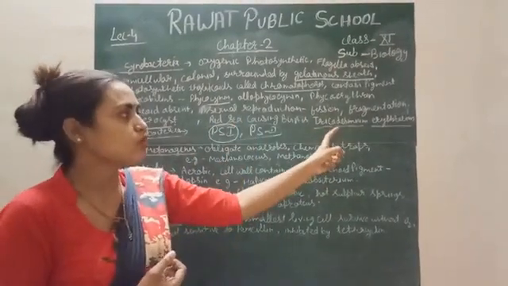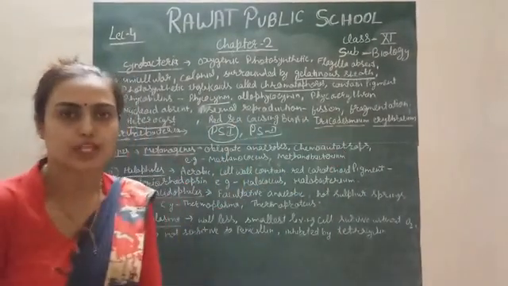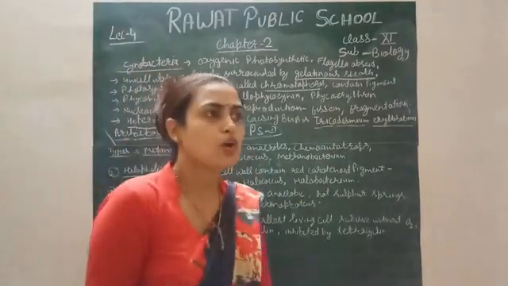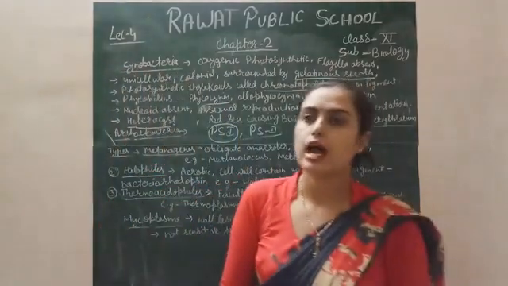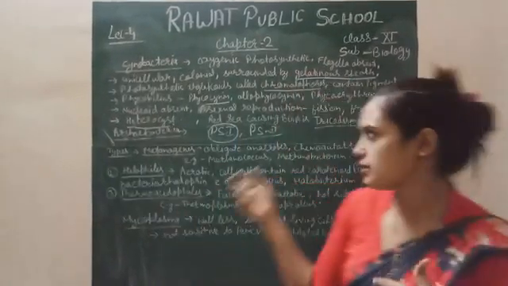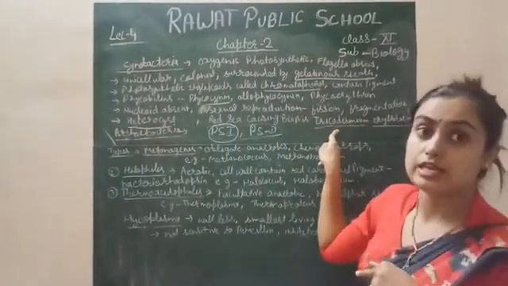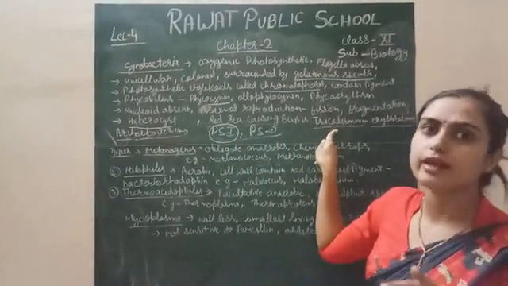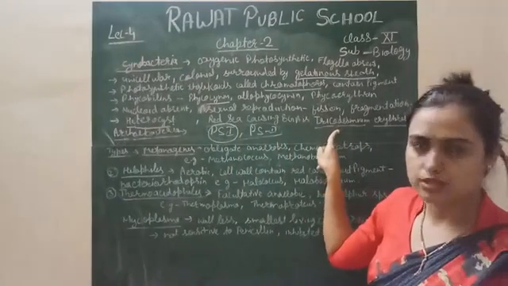Due to the presence of this cyanobacteria in the aquatic region. Because cyanobacteria are colonial, they are present in marine as well as terrestrial areas. If they are present in the marine region, it looks red in color because of their pigments.